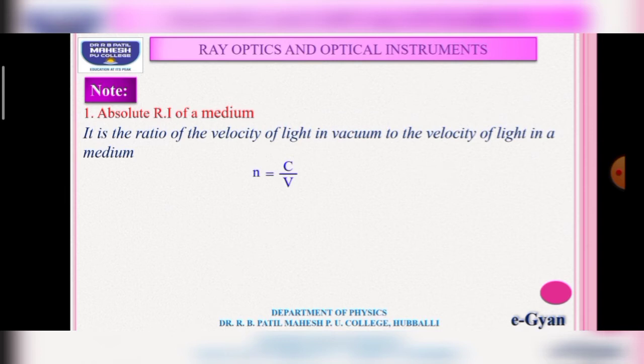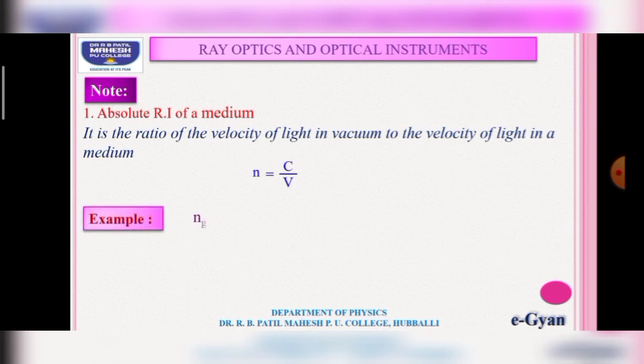Here c is the velocity of light in vacuum and v is the velocity of light in the medium.